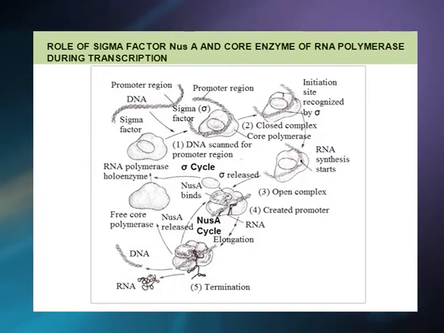Once RNA synthesis is initiated, sigma dissociates after RNA is 8 to 9 base pair long, and then the core enzyme brings about the elongation of mRNA. The dissociated sigma factor may again combine with the core enzyme to form RNA polymerase holoenzyme as shown in this figure.